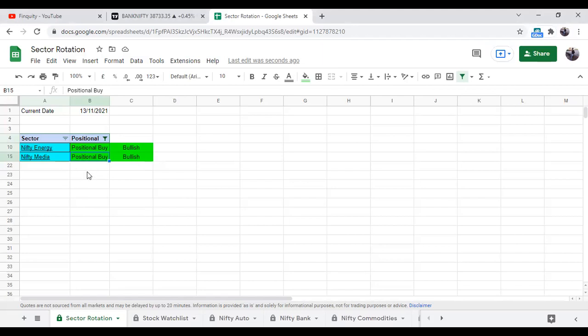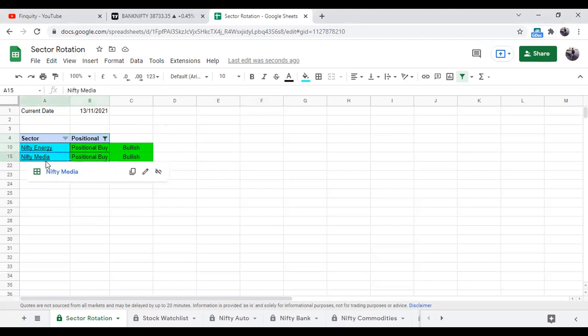I'm just working on this so that you can all access this sheet as well. As of now, there are two sectors that are looking positive. First is Nifty Energy and second is Nifty Media. So one can track these sectors for the short term, and these are positional buys, which means it is good for positional trade.